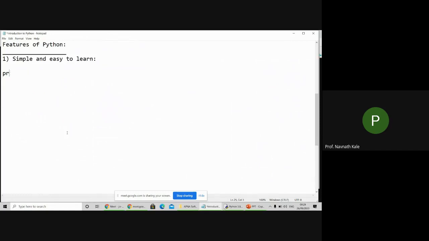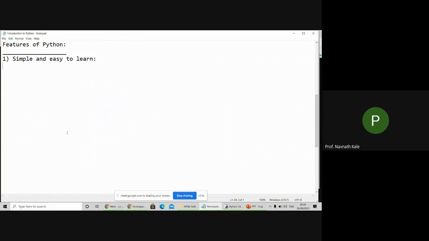That's because of this, maximum companies are using Python language. Means suppose you are writing any program in Java, and suppose if it takes 20 lines, so the same program we can write in Python by using only 3 to 4 lines.